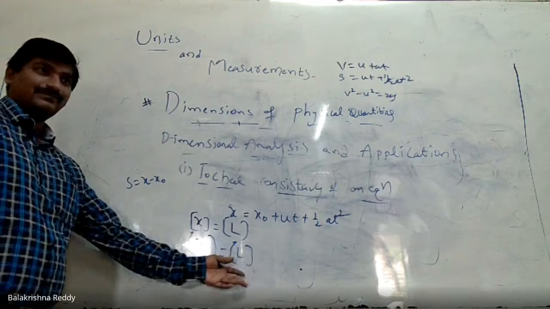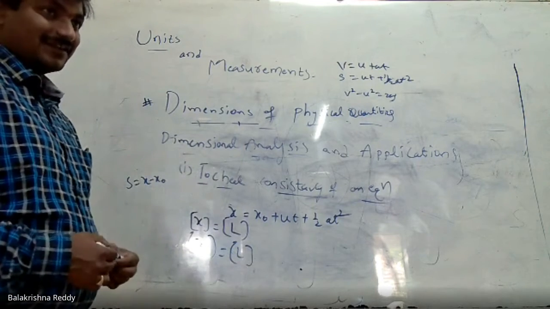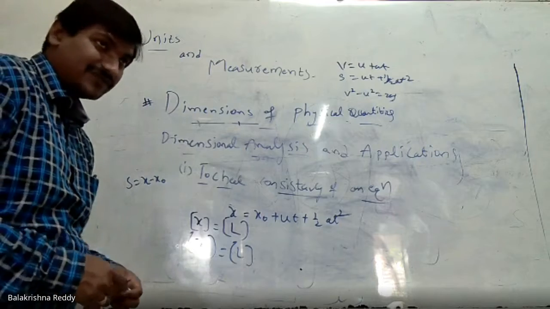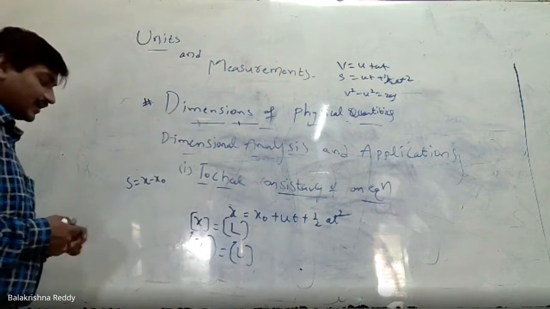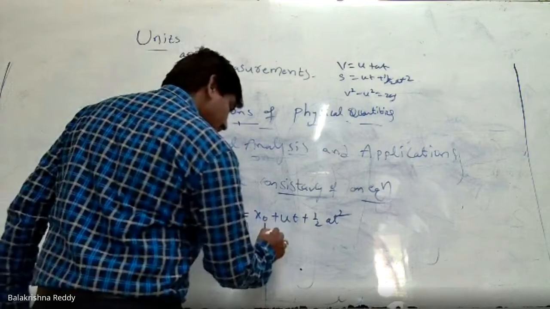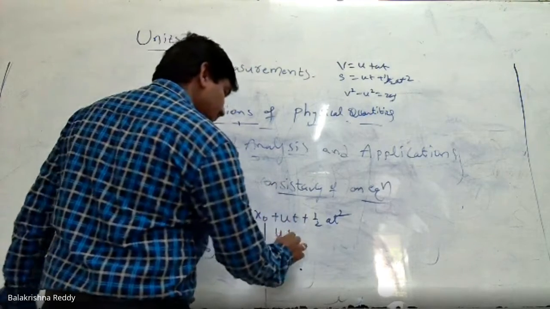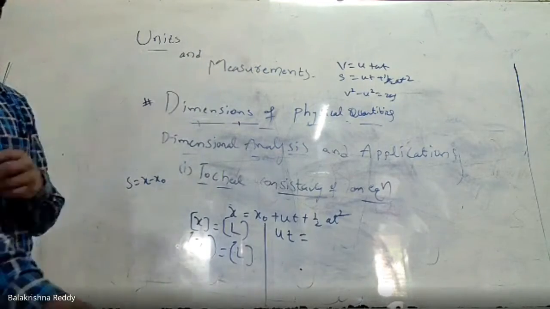You are expressing dimensional formulas. Right now, do you have L naught in fundamental physical quantities? No. Then next, ut. How can you write u into t in dimensional formula? u stands for velocity, right? How will you express it?